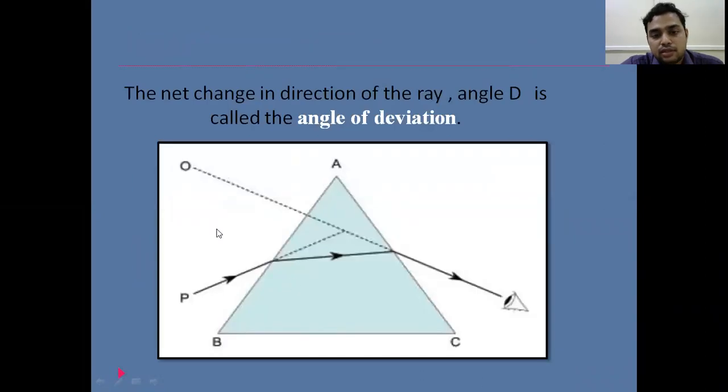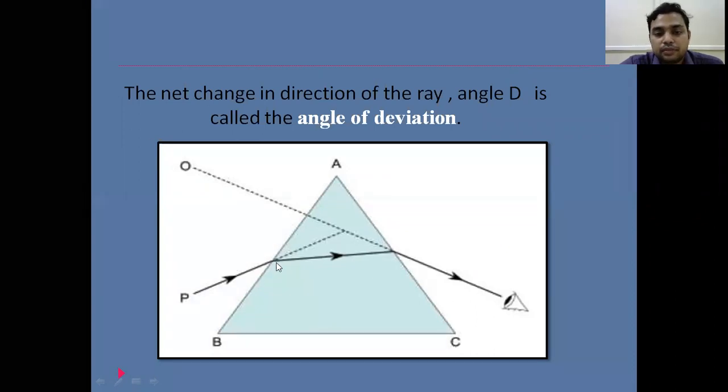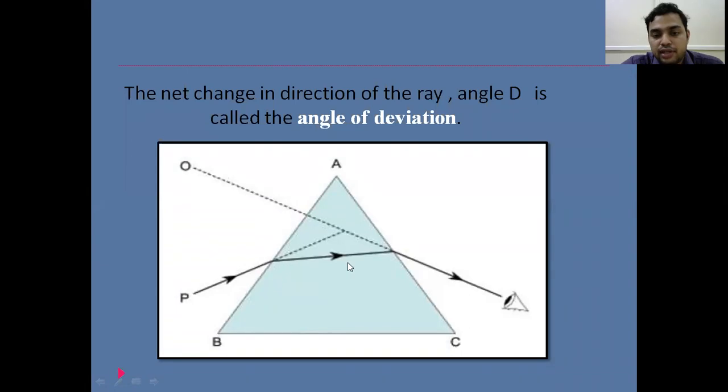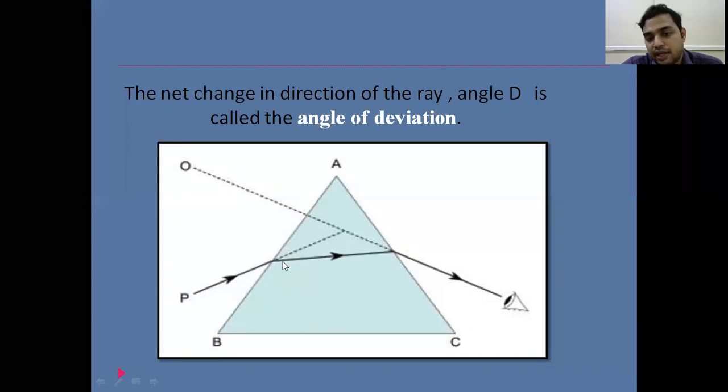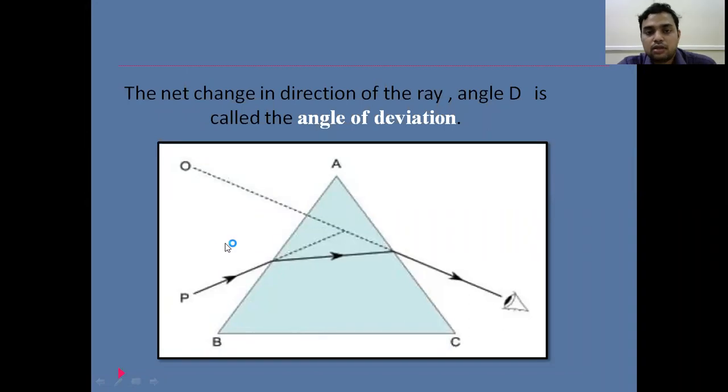In this diagram you can observe clearly: this is the point source where the light is coming from, and the rays are refracted through the prism towards the base, but the image is formed near the apex. O is the object, and the image is formed towards the apex of the prism.